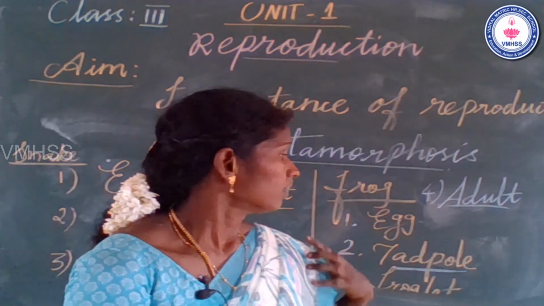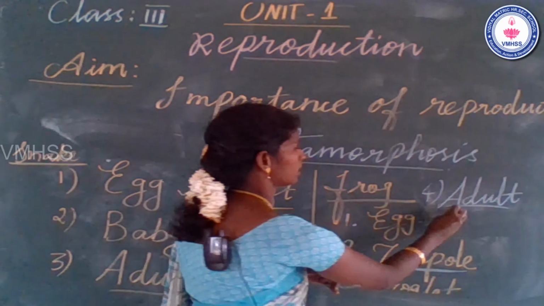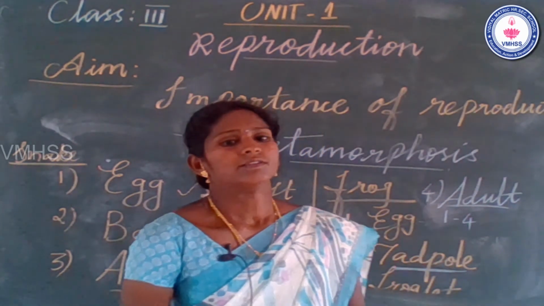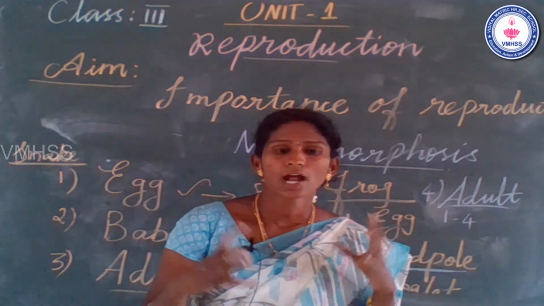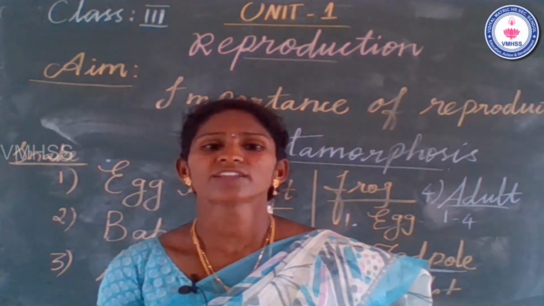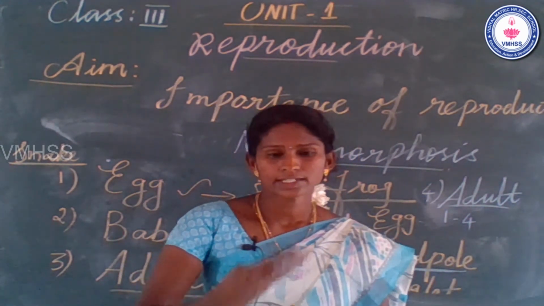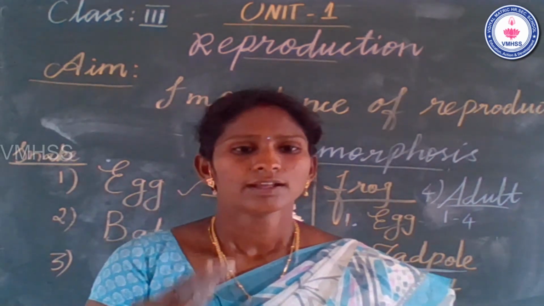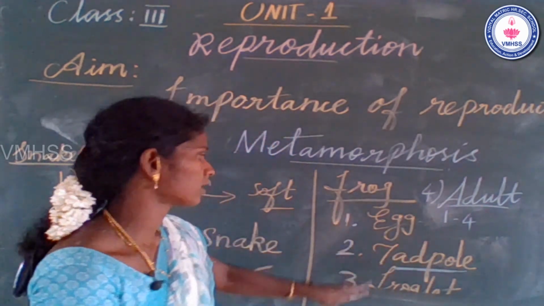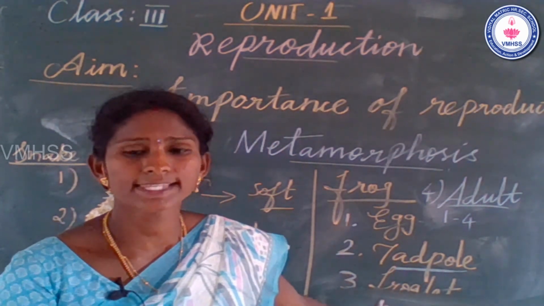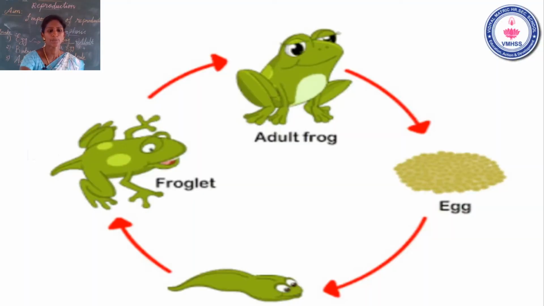After 1 to 4 years from the egg stage, a big adult frog is developed, and the female frog and male frog breed and the life cycle begins again. There are only 4 stages in a frog life cycle. Is the concept clear? Yes. Next, we will see the assessment part.